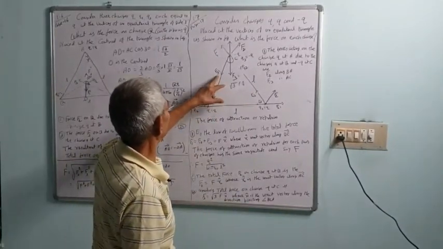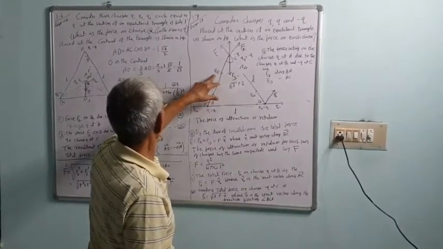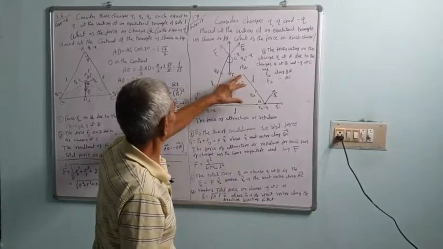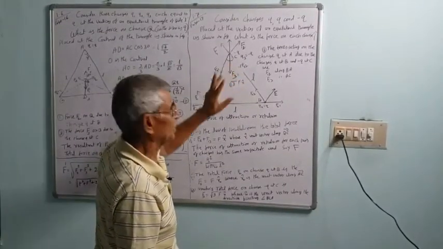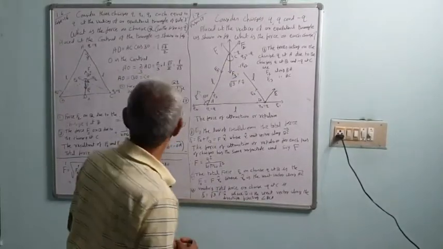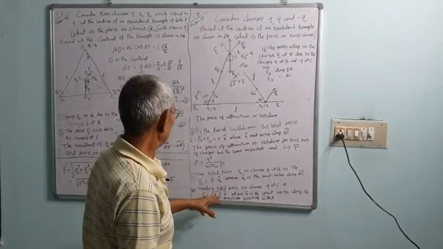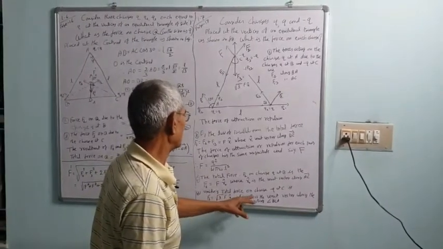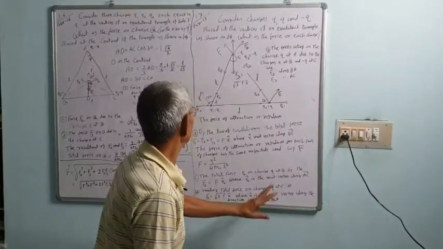That is, F3 is equal to under root F31 square plus F32 square plus 2 F31 F32 cos 60. It will be equal to under root 3F times N, where N is the unit vector along the direction bisecting angle BC.